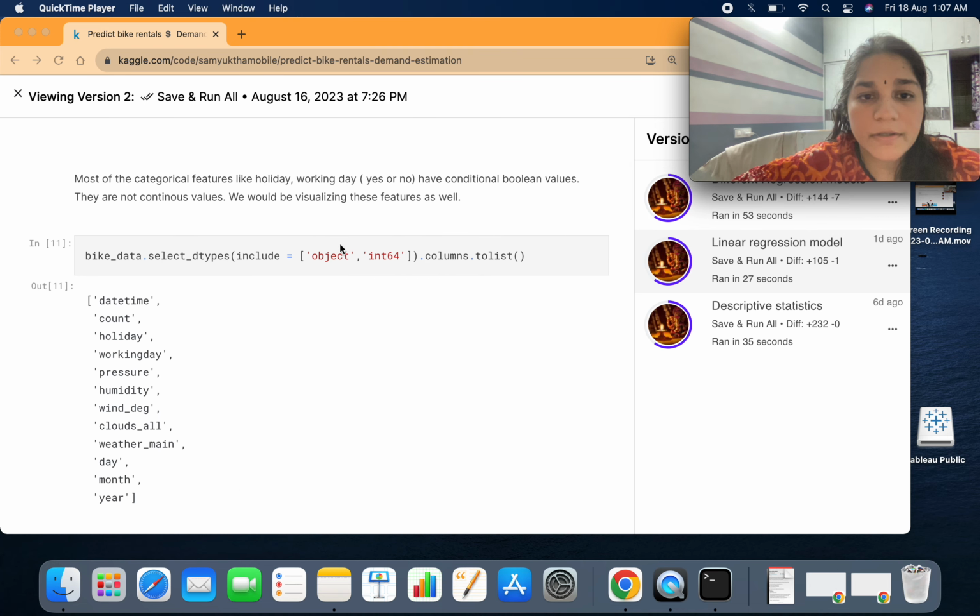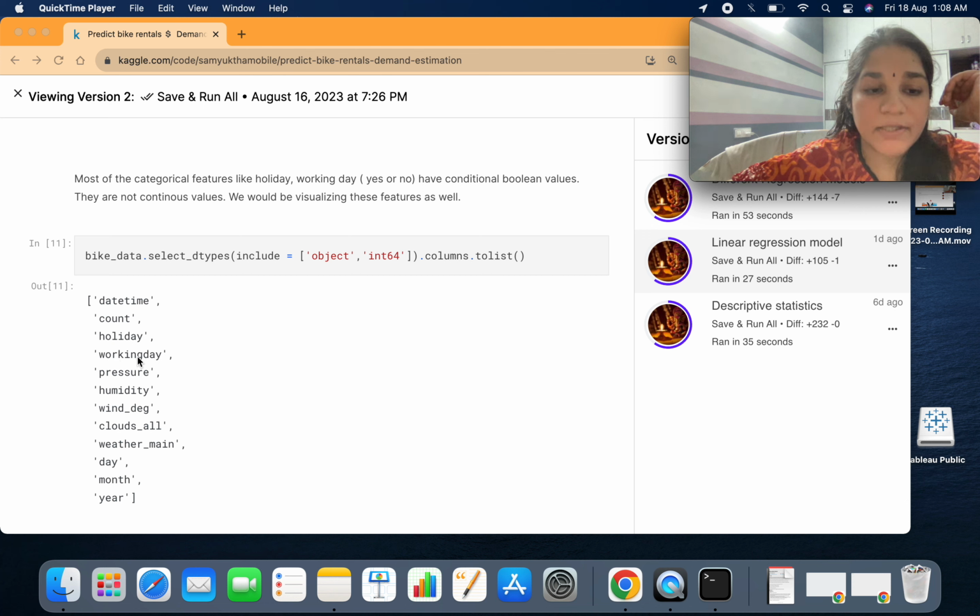And I also wanted to include another data type called integer 64, because you see the clouds, weather main, pressure, holiday, working day, these kinds of attributes were actually taken by the bike share dataset, and they were encoded, or you can say one hot encoded, where holiday means if there is a holiday or not a holiday, 0 or 1, or working day or not a working day, 0 or 1.